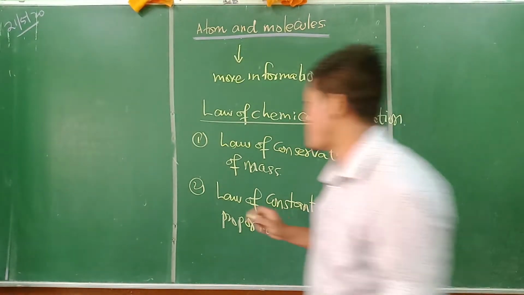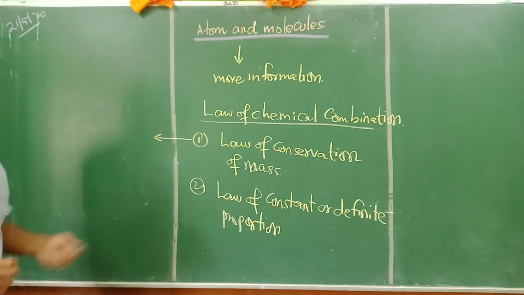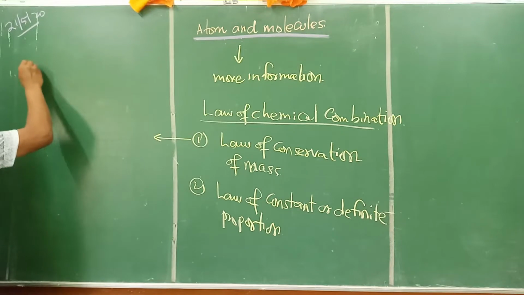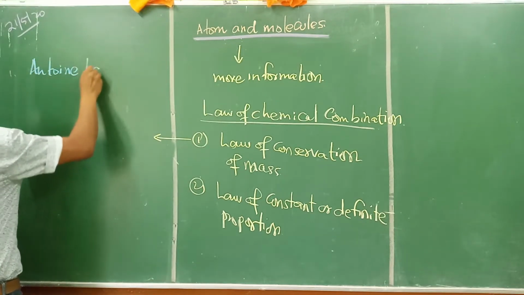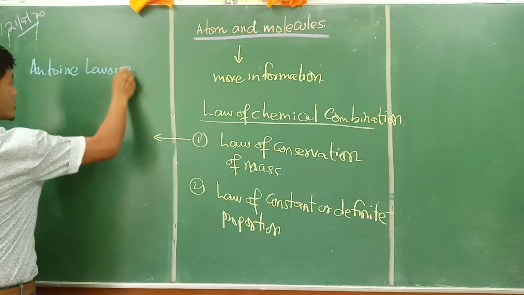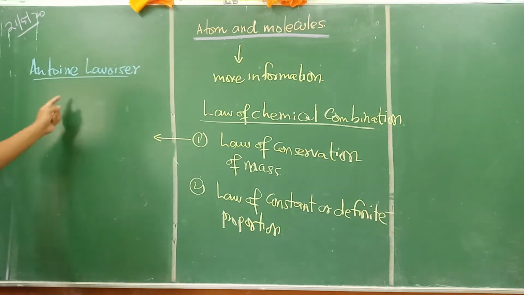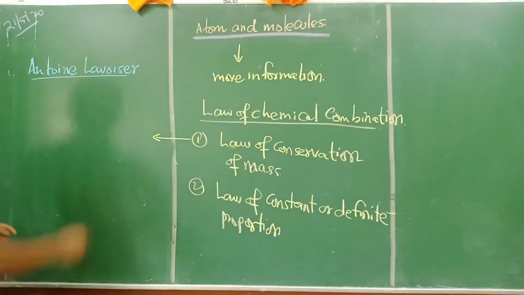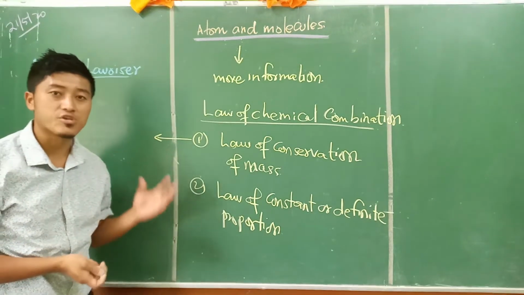We will first talk about the law of conservation of mass. This law was first formulated by the Frenchman Antoine Lavoisier. According to him, he gave two postulates for the law of conservation of mass.